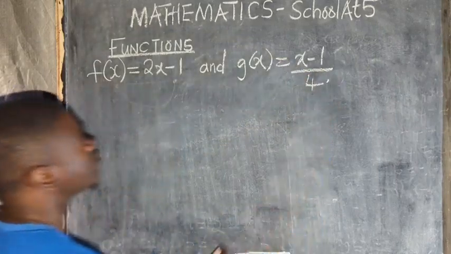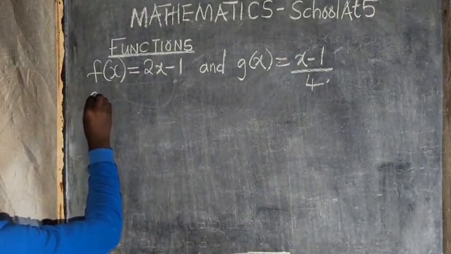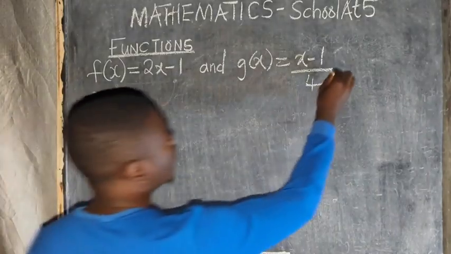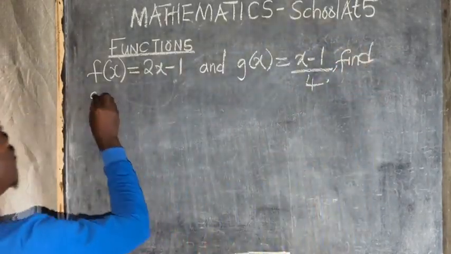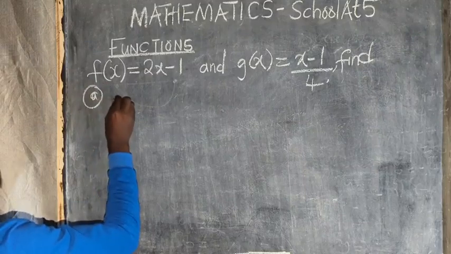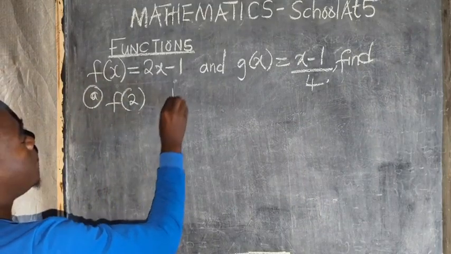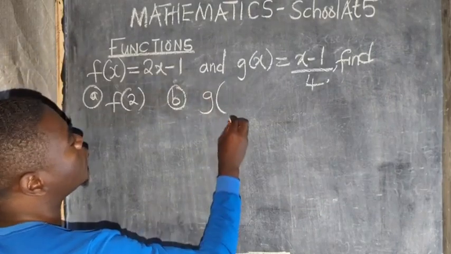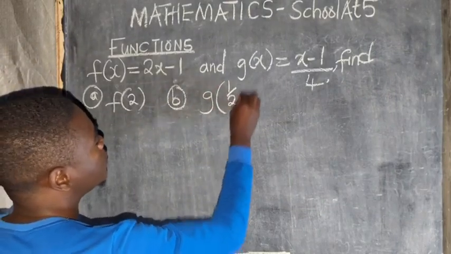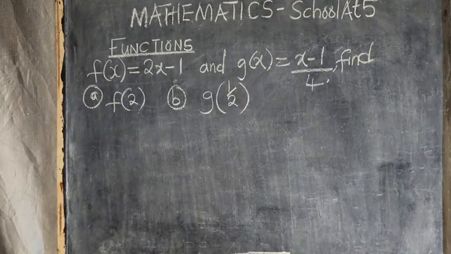You are given these two functions. Then they will say find. The first question, they will say find f of 2. B, they can say find g of half, like this. These are two questions that can come.